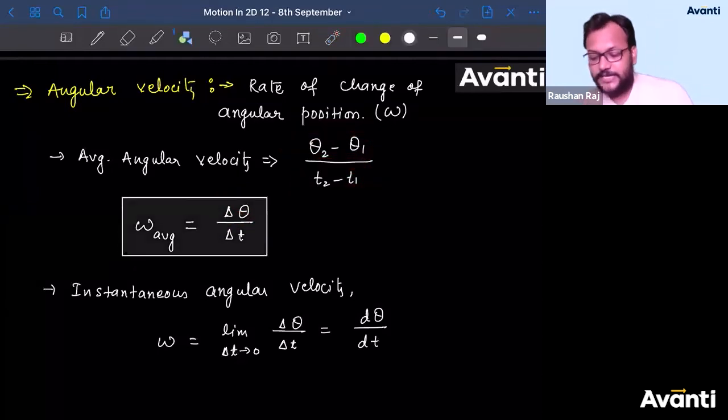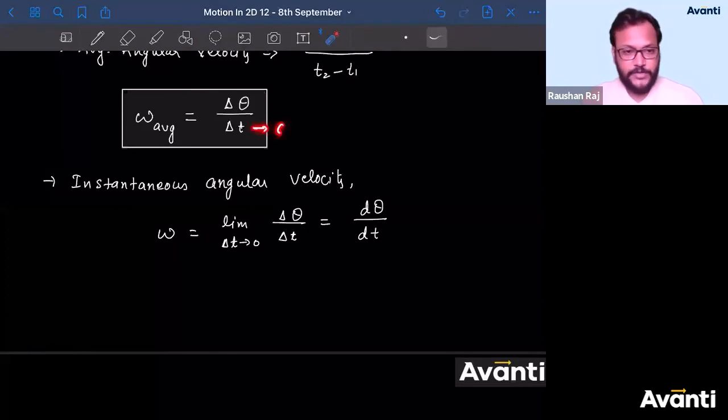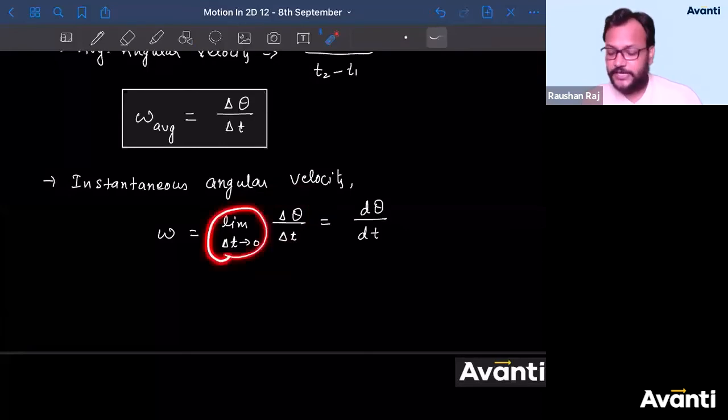What about instantaneous angular velocity? We know that an instant means the time interval is approximately 0. So we can consider that delta T will tend to 0. To understand this, we have an operation named limit. So we take the limit as delta T tends to 0 and find the ratio. Limit delta T tends to 0 of delta theta by delta T is nothing but d theta by dt. We have already studied this in mathematical tools.